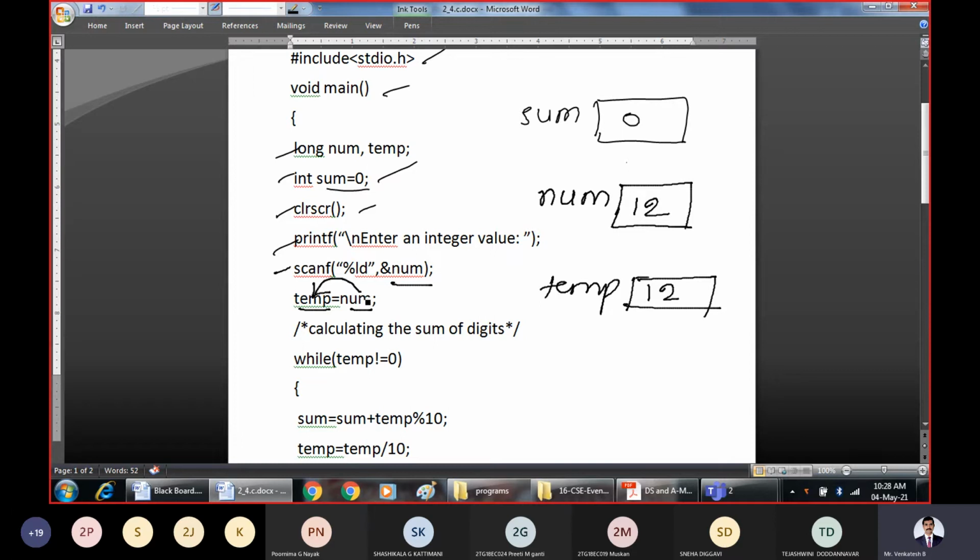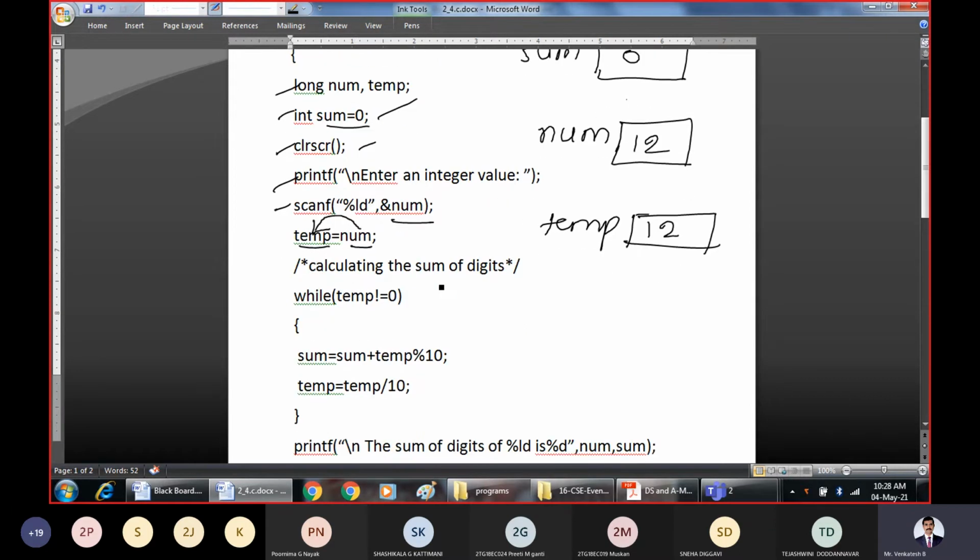What is the value present in number? In number we have 12. So why is it 12? During the execution, assume that you are entering 12.